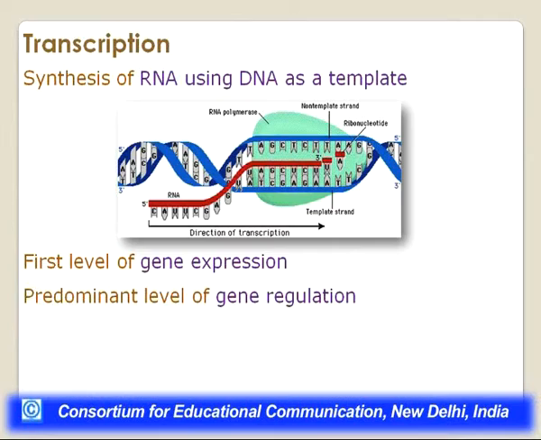So transcription is the first level of gene expression, and it is the predominant level of gene regulation. In our subsequent lectures, we will touch upon gene regulation. Every cell does not express all the genes all the time.